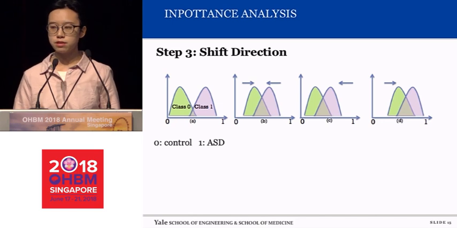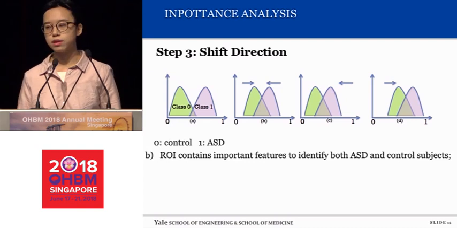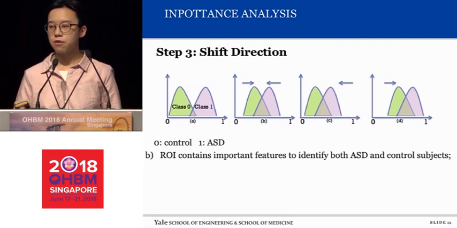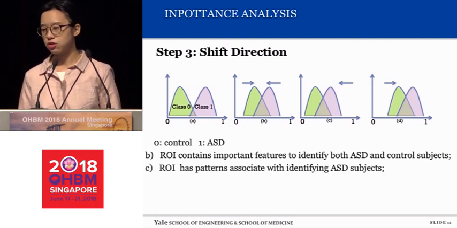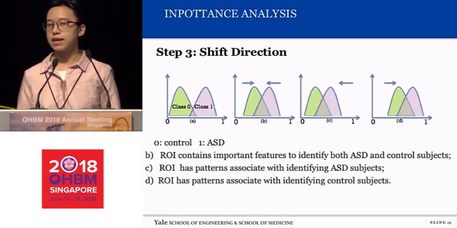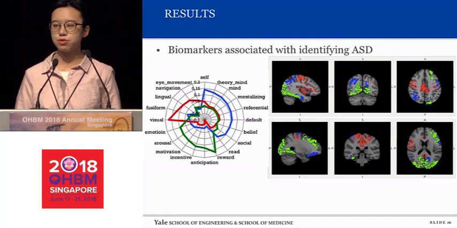Based on these three scenarios, let's say the green one is control and the pink one is ASD. We will say that in case B, the ROI contains important features for identifying both ASD and control. For scenario C, we can say that this ROI has patterns associated with identifying ASD. And for scenario D, we can say this ROI contains features for identifying control subjects.